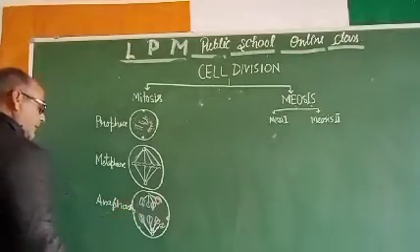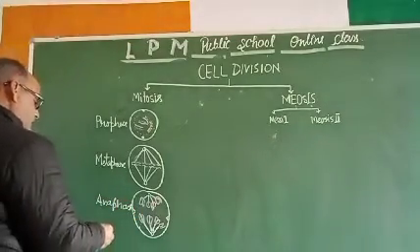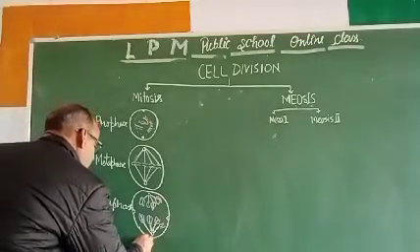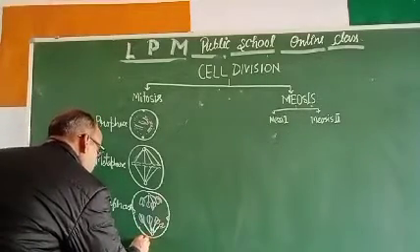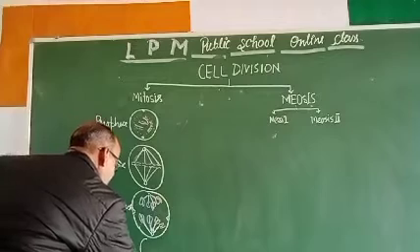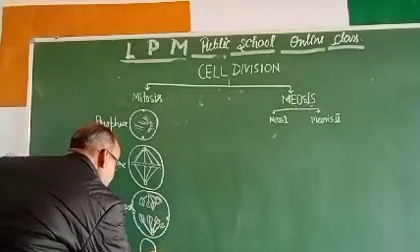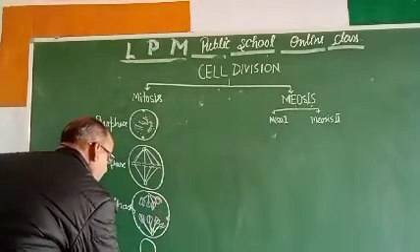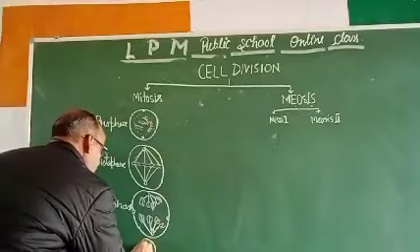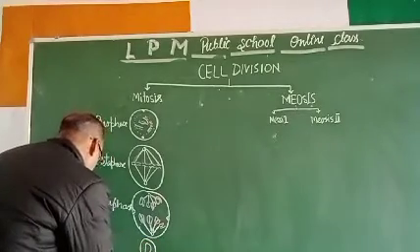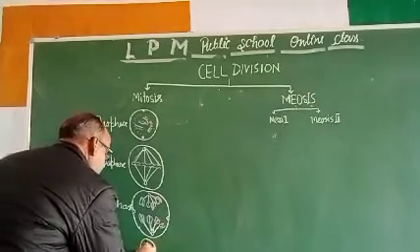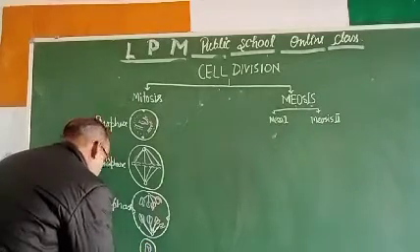Anaphase. And finally, in the telophase, two cells get formed, something like this. And here there is a nucleus. In the nucleus, chromosomes will be seen.